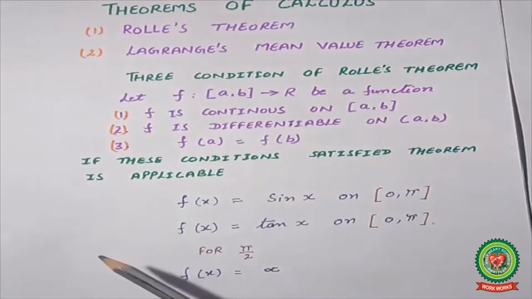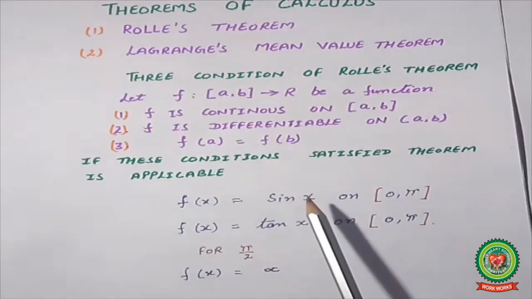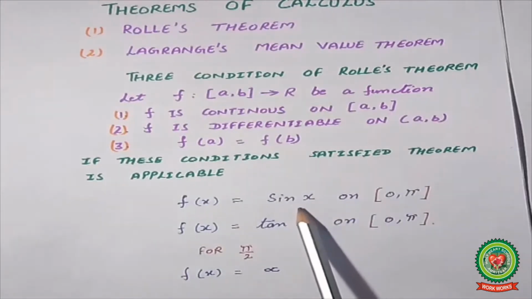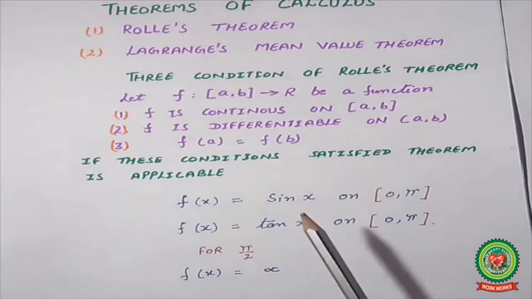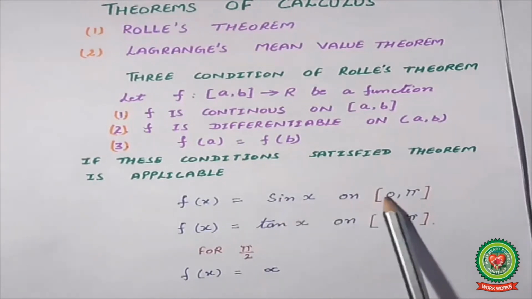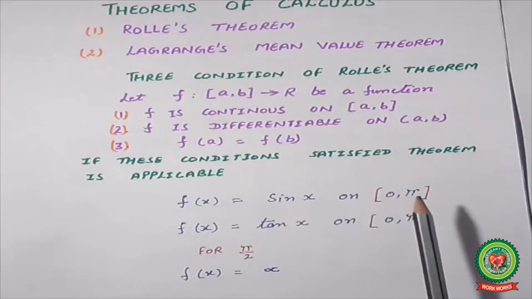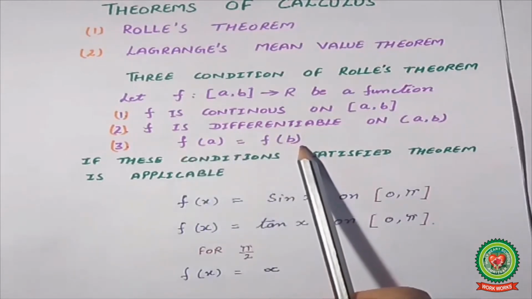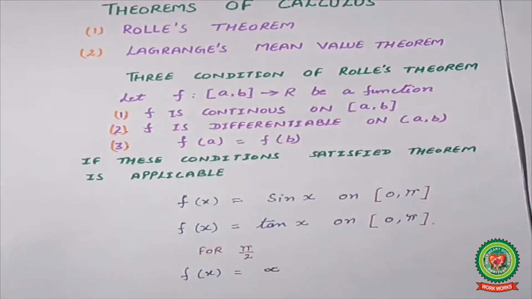Sin 0 is 0 and sin pi is also 0, so the third condition is also satisfied. It means Rolle's theorem is applicable.